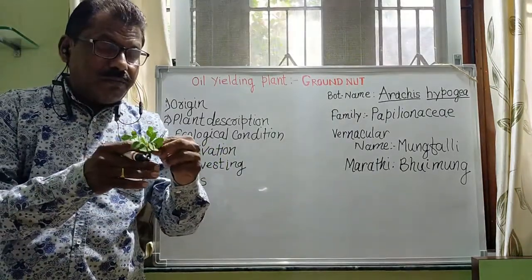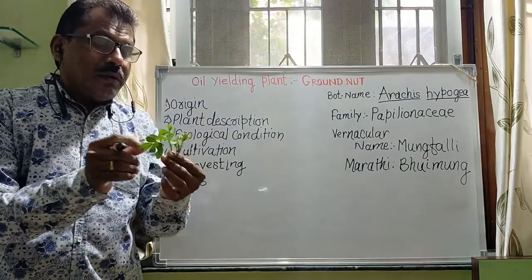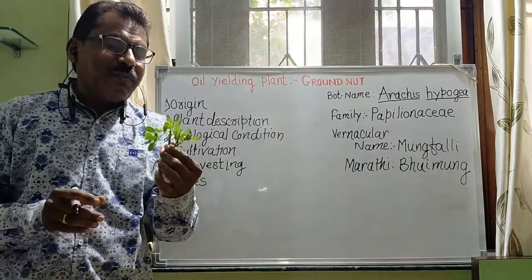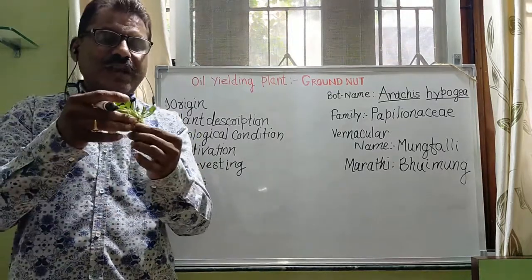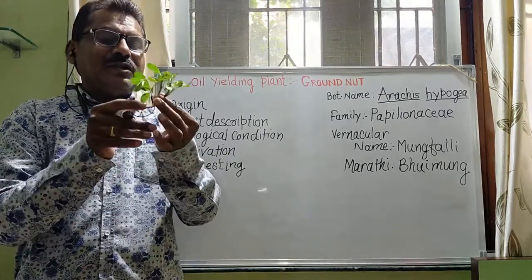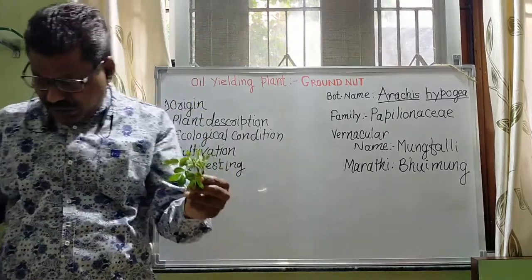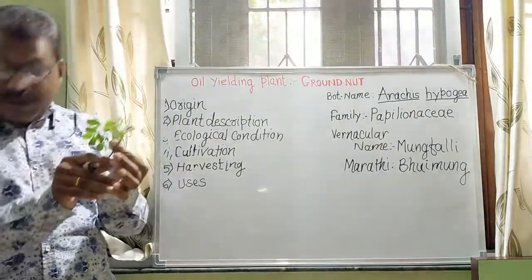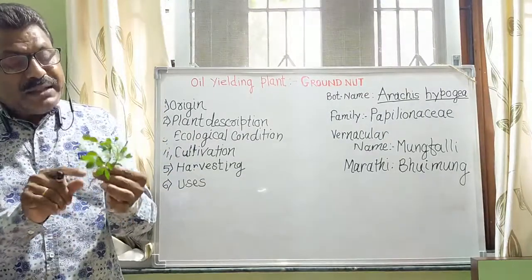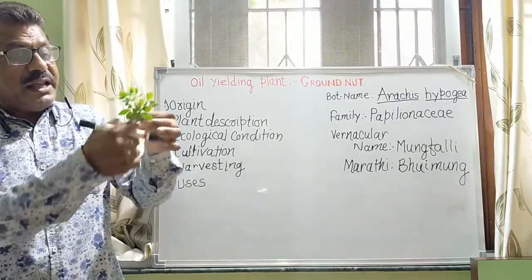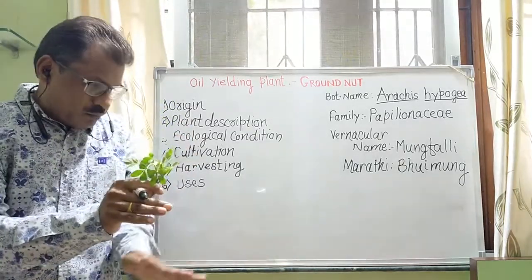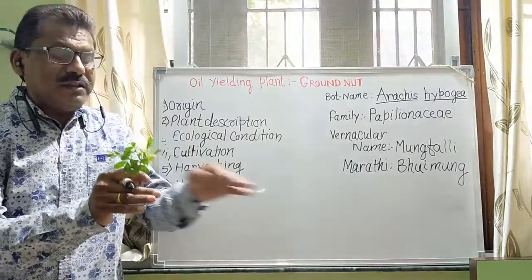So this is the plant, because a number of students could not understand the groundnut plant. You just say, भुईमुंगाच्या झाडावर चढवते का रे, चण्याच्या झाडावर चढवते का रे. So this is the groundnut plant. The plant is an annual herb. This is erect, but some species have creeping branches which grow horizontally in the soil.